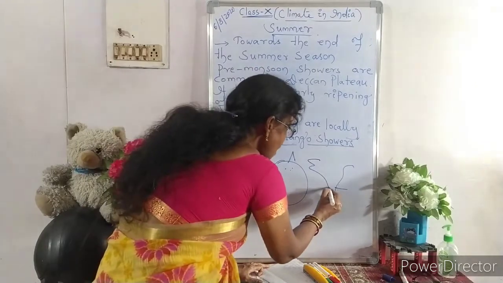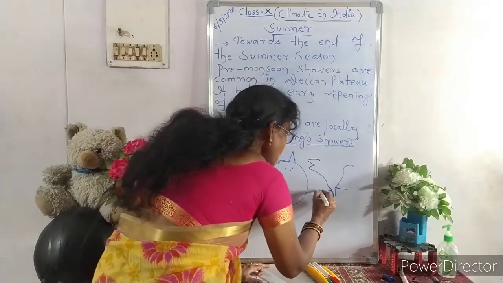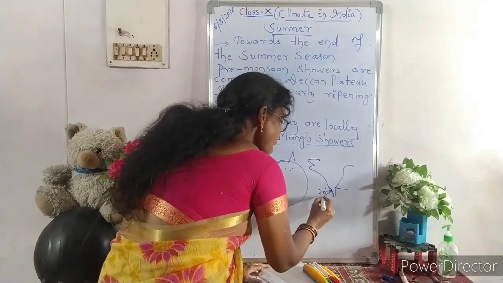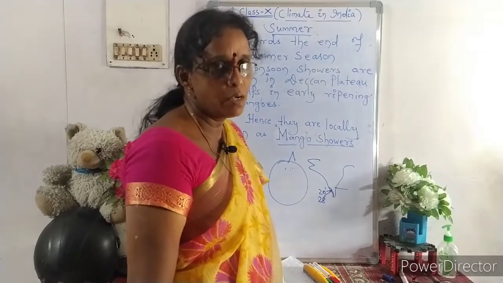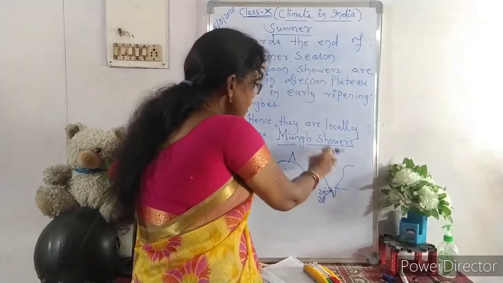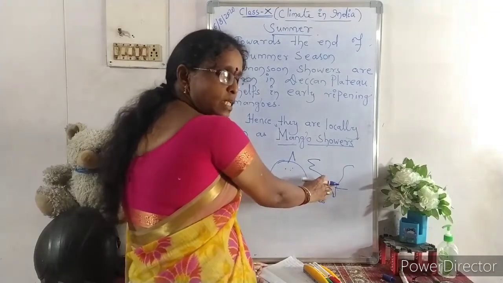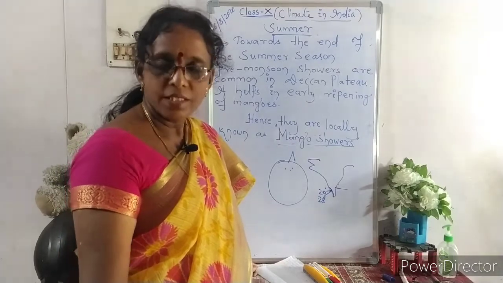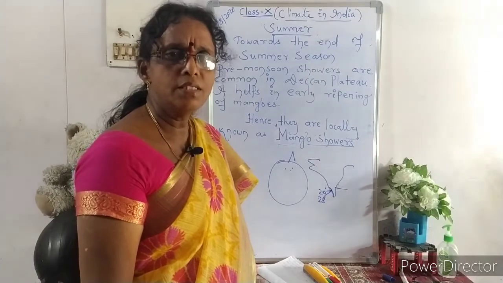If you take Kerala, in winter the maximum day temperature may be 20 degrees Celsius. In summer it hardly goes up to 28 degrees Celsius. So this is called a moderate climate. In the summer season we could see how the two factors, altitude and distance from the sea, affect the temperature. Tomorrow in the next class we will continue with the monsoon, the rainy season.